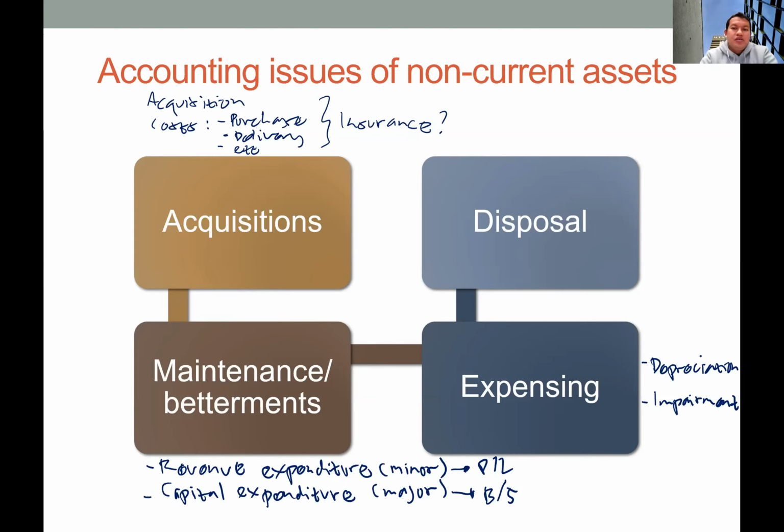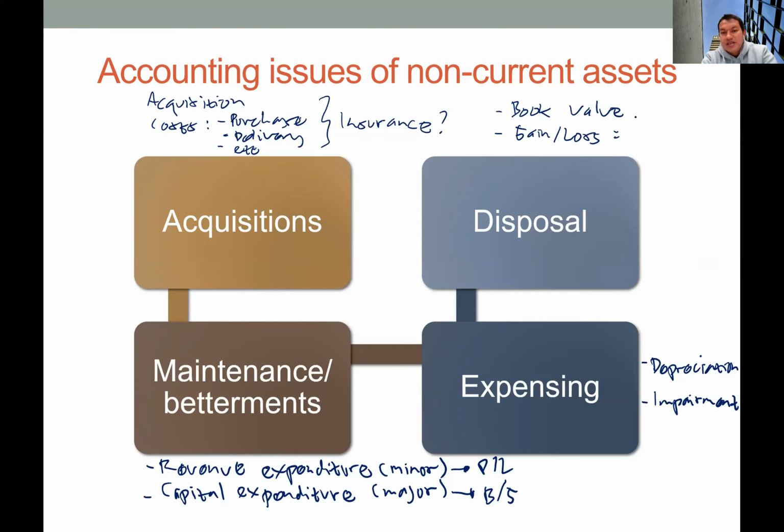So in the disposal of a non-current asset, first we need to update the book value of this asset up to the date of this disposal. Okay, so we need to calculate the book value of the asset up to the point of disposal. And then we need to identify whether we have a gain or loss from this transaction.